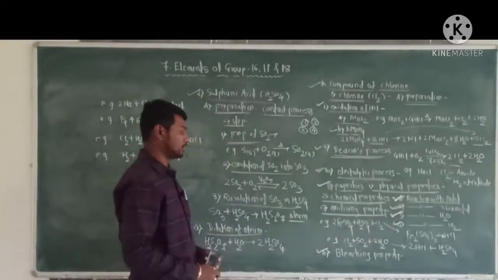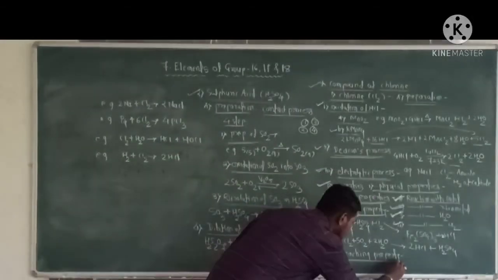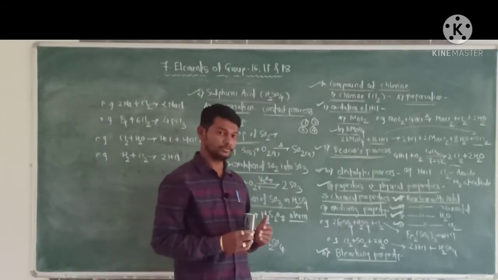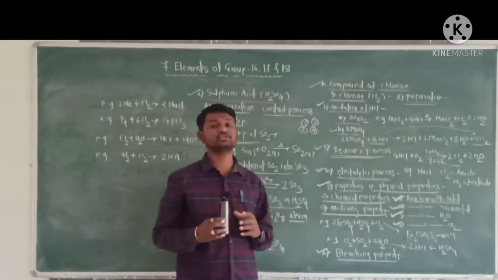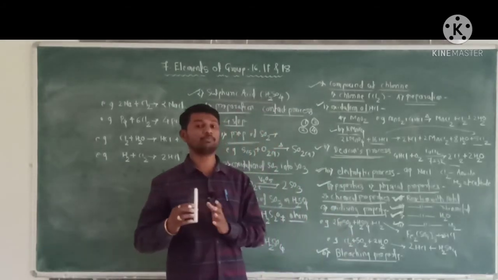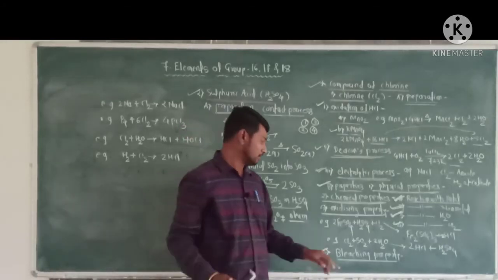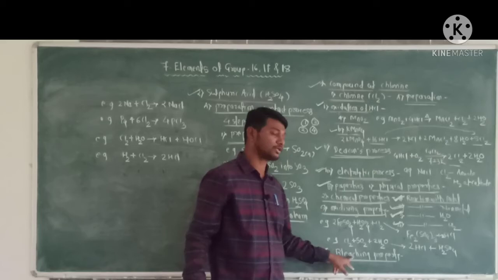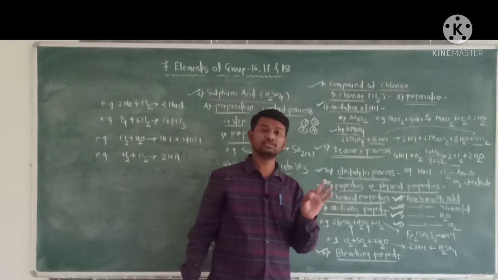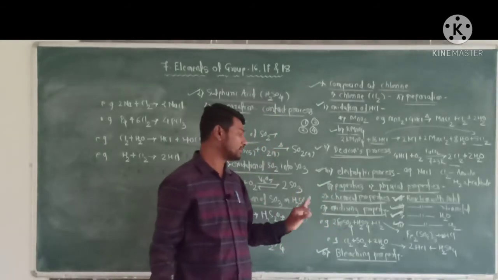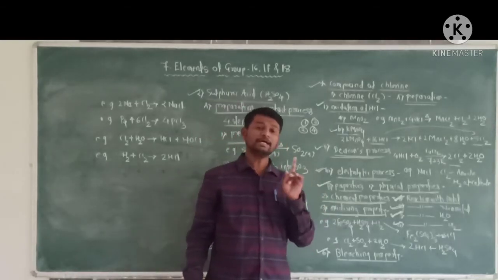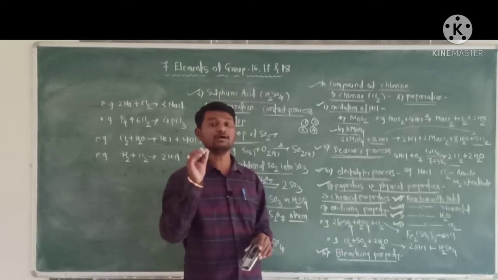Sixth chemical property, that is bleaching property. Due to the oxidizing nature of chlorine, chlorine acts as a bleaching agent. Their bleaching property is due to the release or liberation of nascent oxygen. Bleaching property of chlorine is due to it liberating the nascent oxygen.